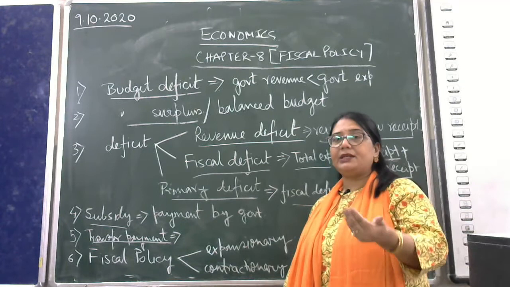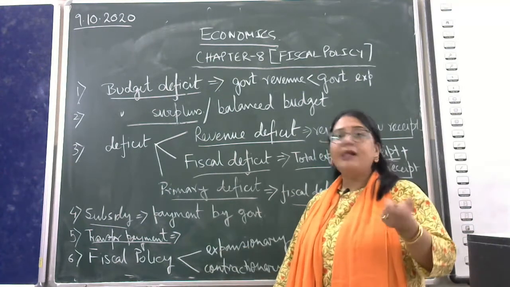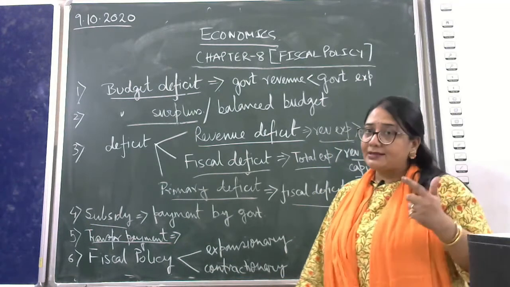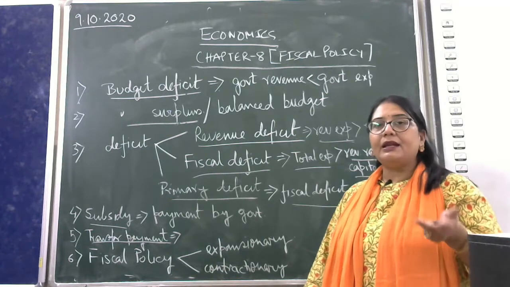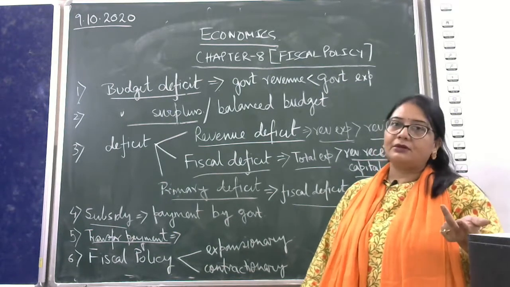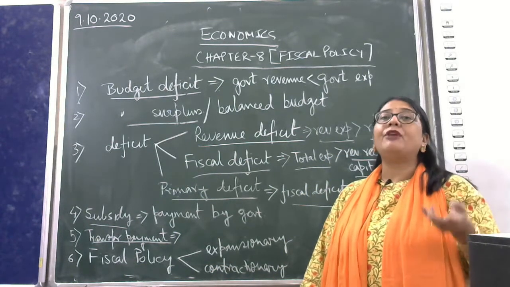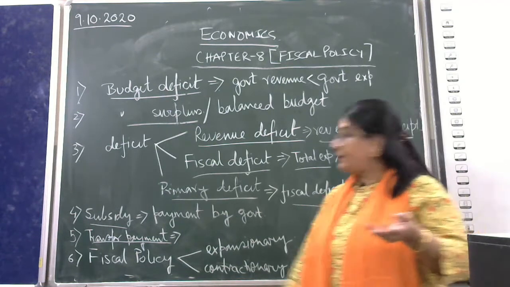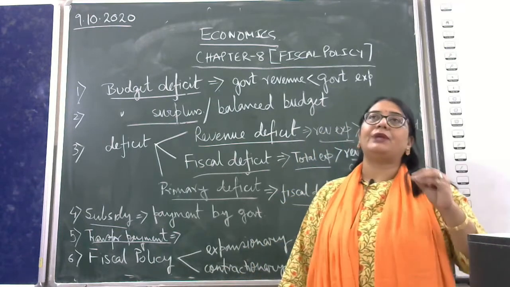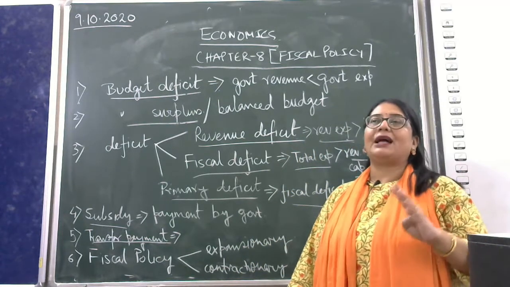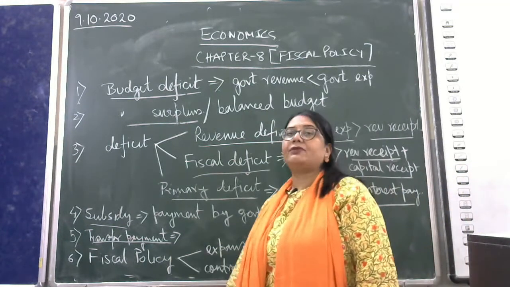You are giving your labor, against that you are getting money, wage, salary. After retirement, you are getting pensions. Those pensions are transfer payments because then you are not giving any service, but still the government is giving you money. Similarly, any gift is also a transfer payment. Direct service is not involved. Unemployment dole is also a transfer payment. Pensions, unemployment dole, any gift, these are examples of transfer payments.